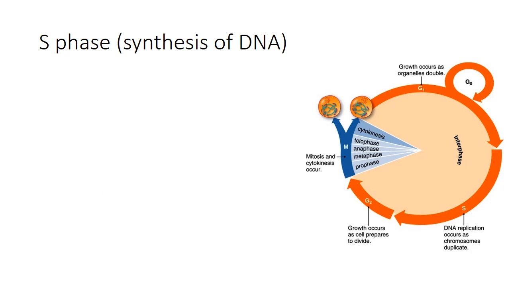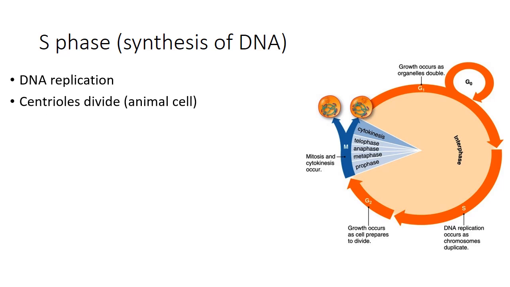The second phase is the S phase, the synthesis phase. Why do we call it the S phase? Because in this phase synthesis of the DNA takes place. As I already told you, during the S phase DNA replication takes place. DNA gets replicated or duplicated. Every chromosome has a single copy, and during the S phase the single copy of a chromosome gets doubled. Centrioles also divide.